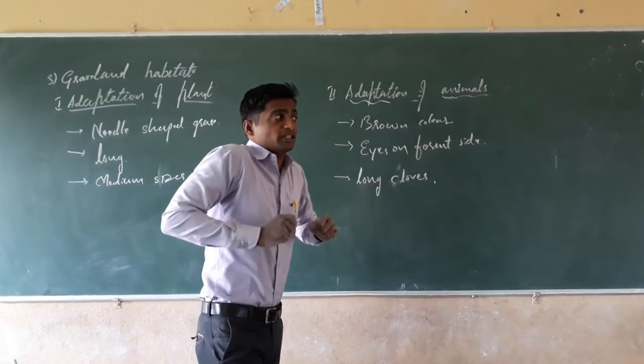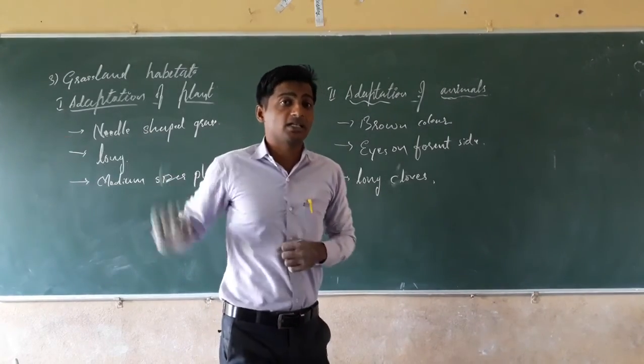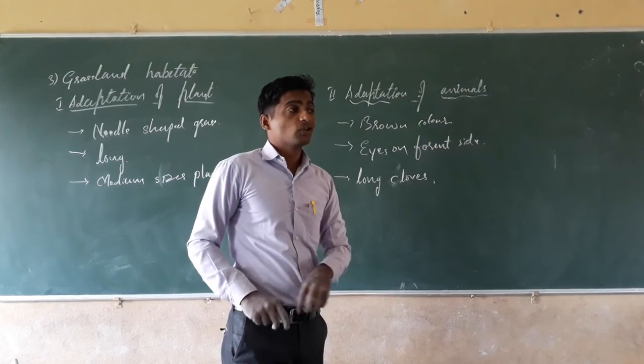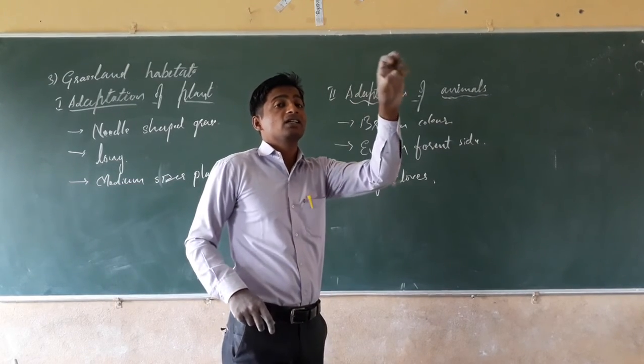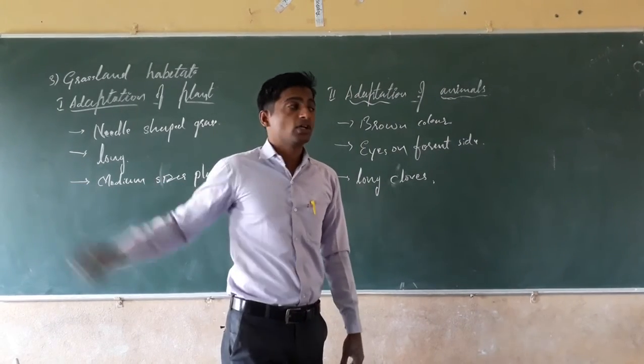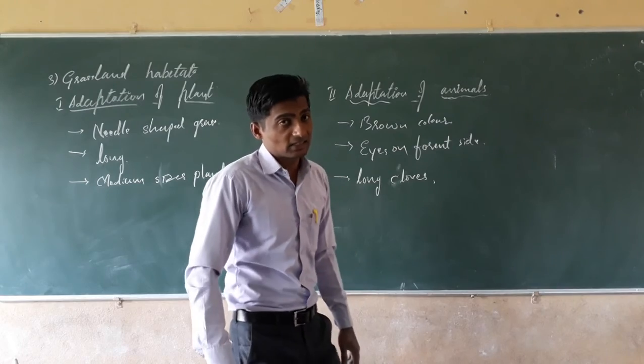Deer run to protect themselves from the predators like lion and tiger. Lion and tigers are the predators. And prey means that which the lion and tiger hunt and kill. That is, deer is a prey, and predator means lion and tigers are the predators.